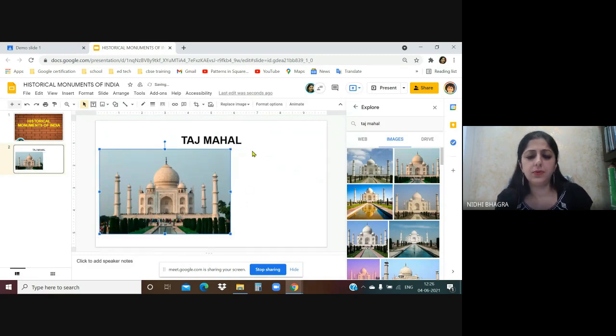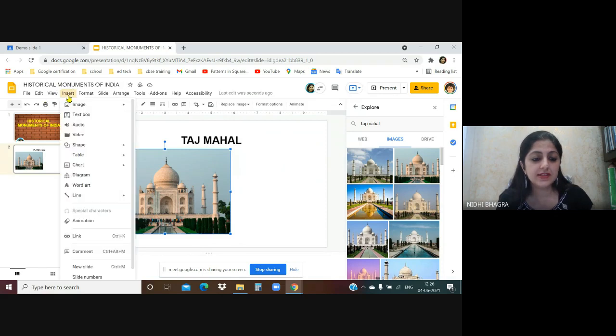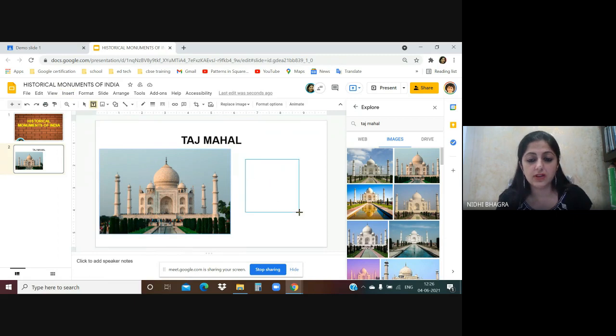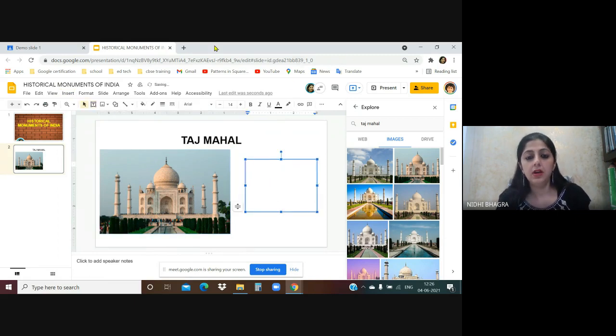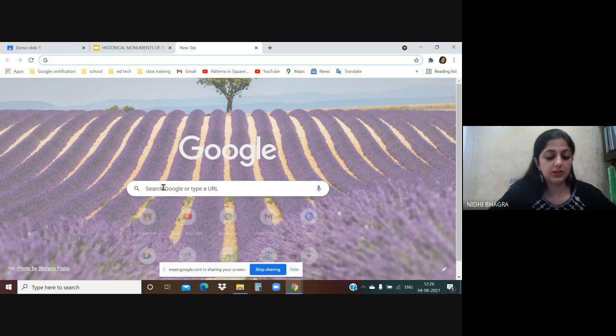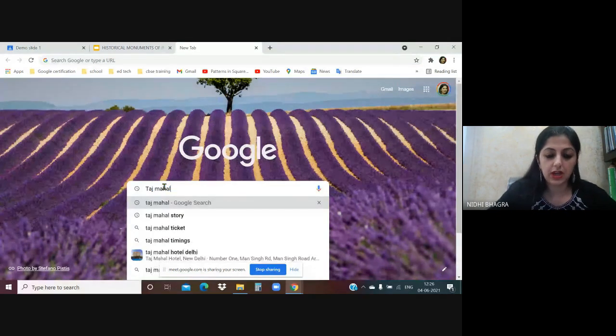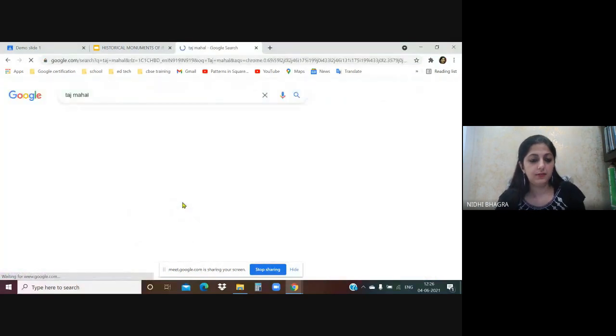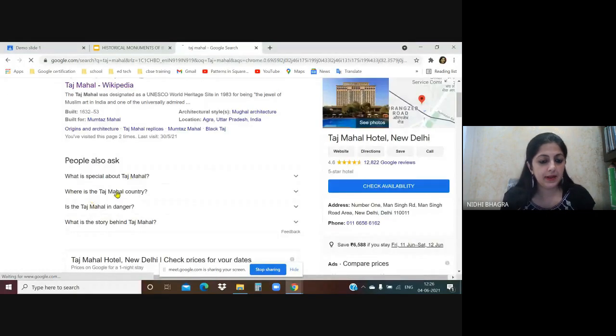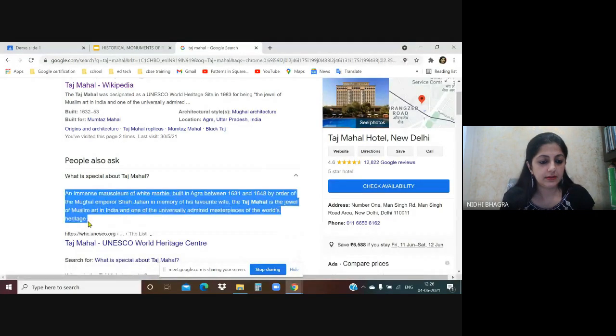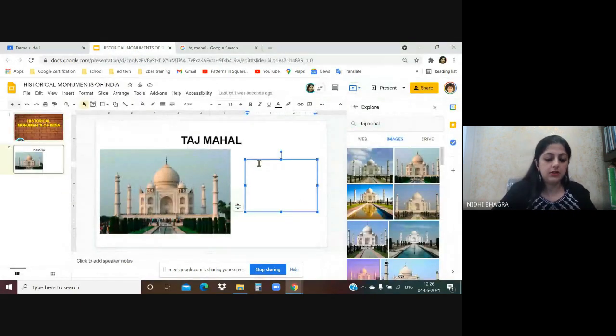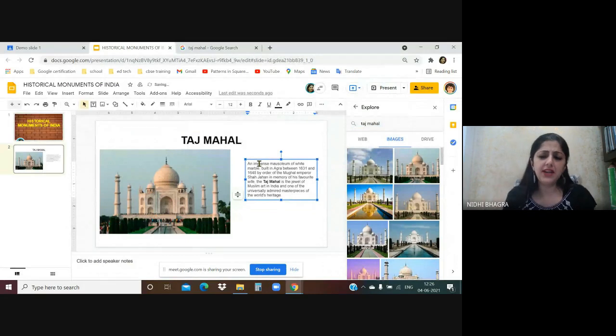And now a child can even write something. They can insert a text box, insert on the left side, and write. I'm randomly just searching the information on Taj Mahal. So here, this child will copy, paste, write, and search and do a lot of research and write about it.